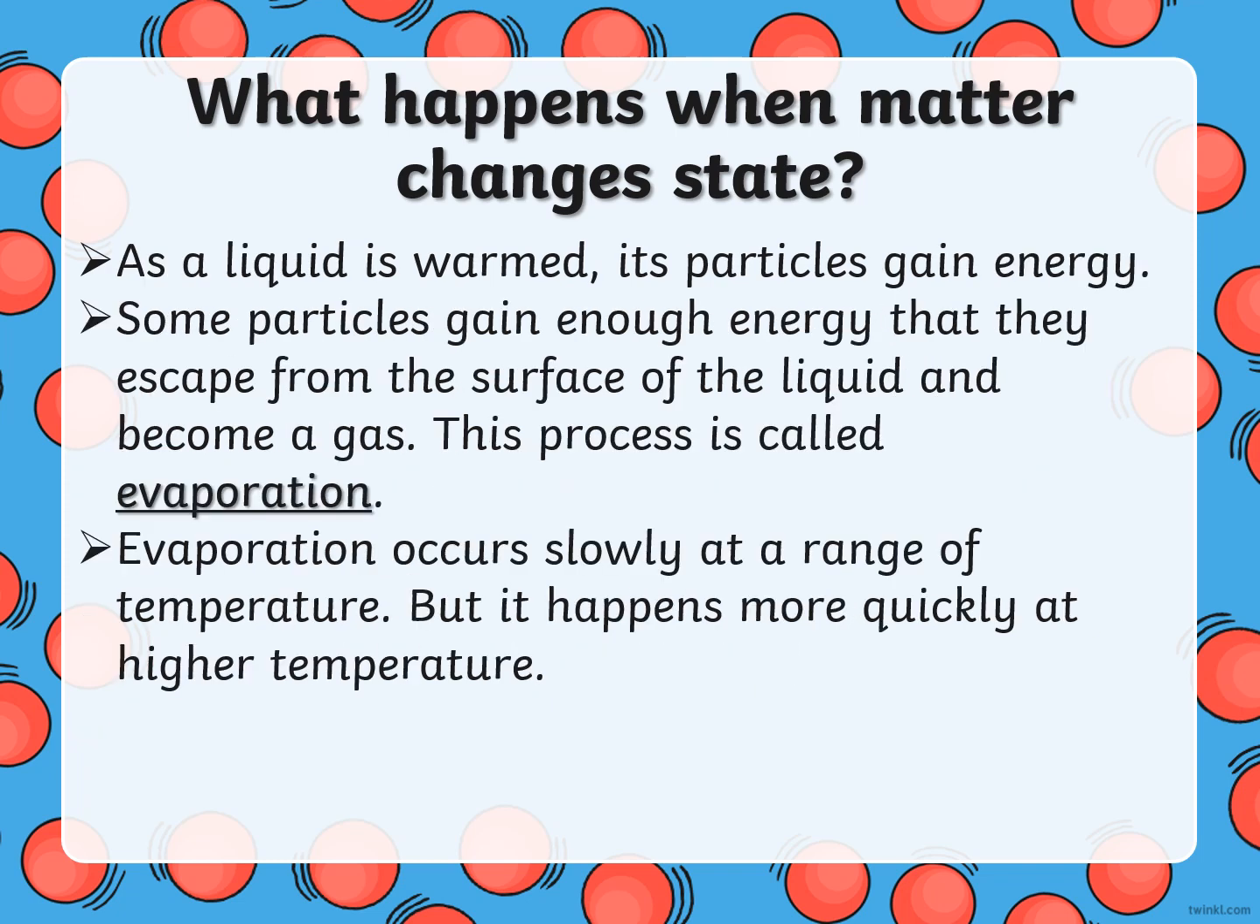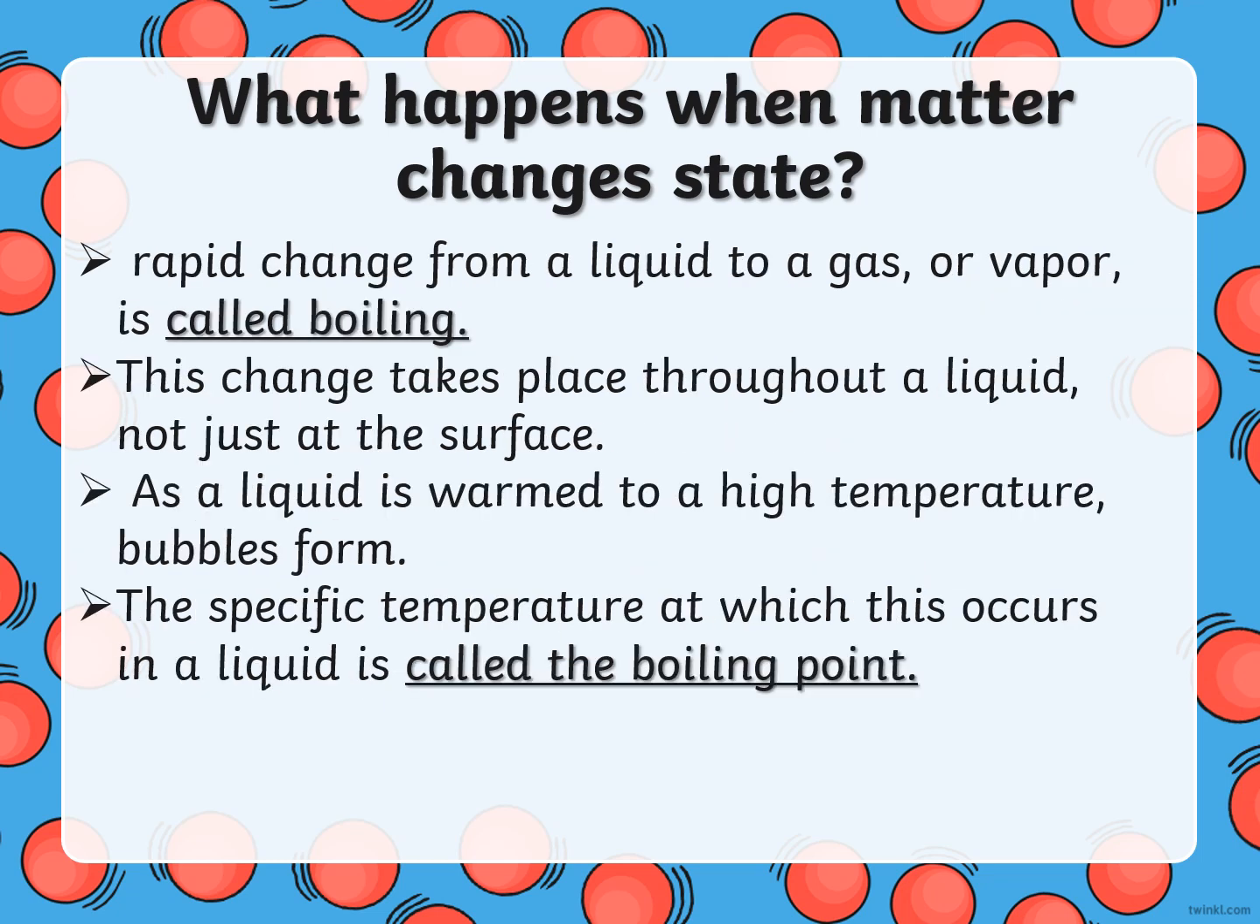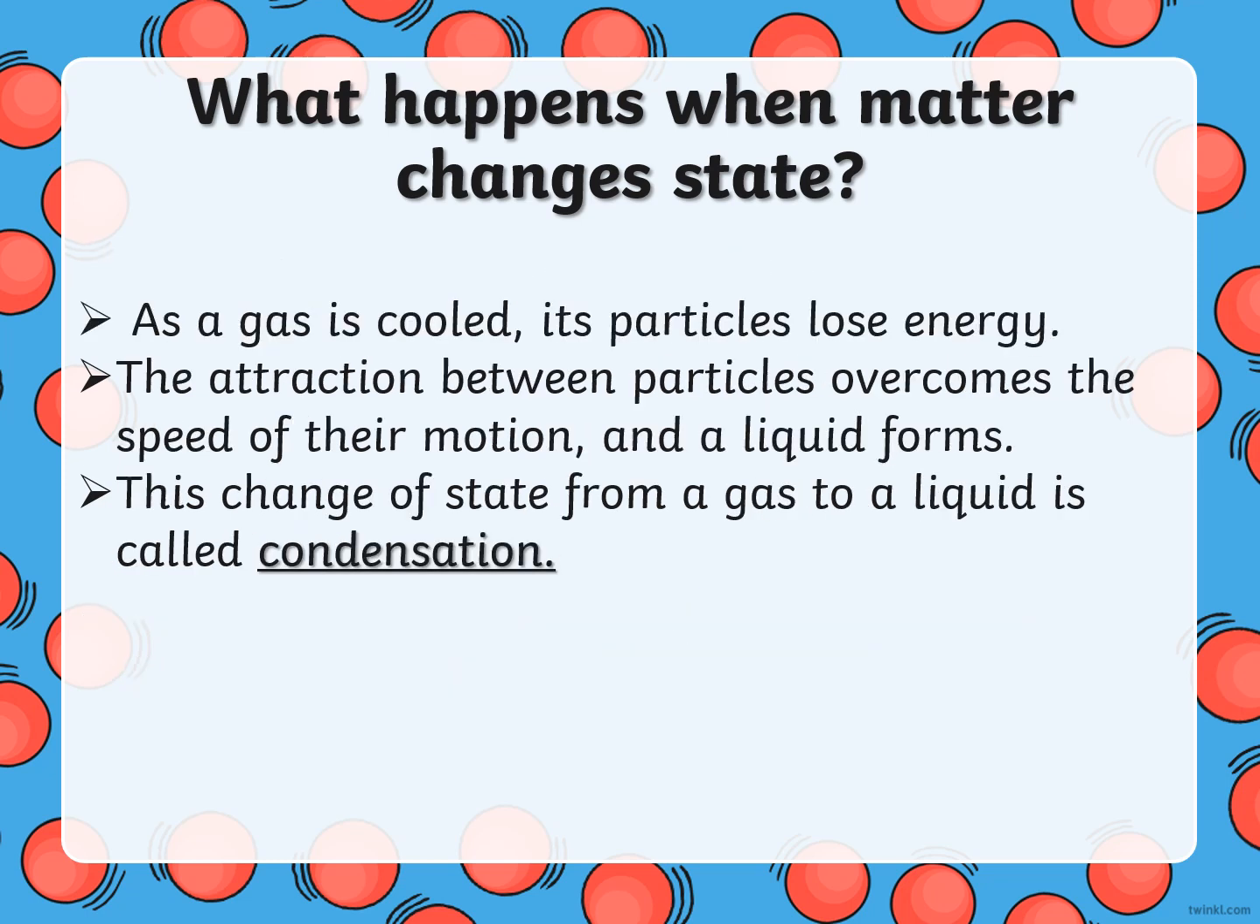The same with evaporation, which goes from liquid to gas. Evaporation occurs slowly at a range of temperatures, but happens more quickly at a high temperature. Now, a rapid change from liquid to gas is called boiling, and the specific temperature at which a liquid becomes a gas is called the boiling point.